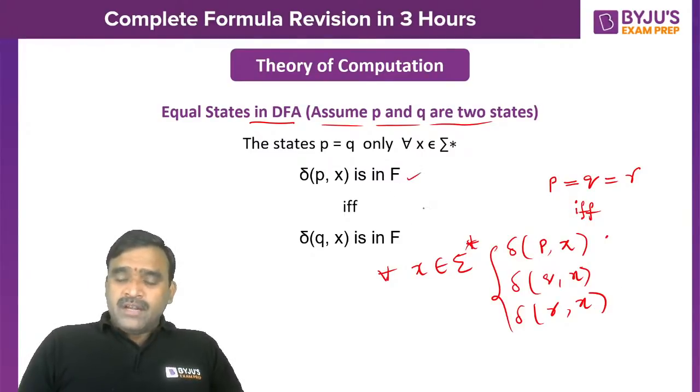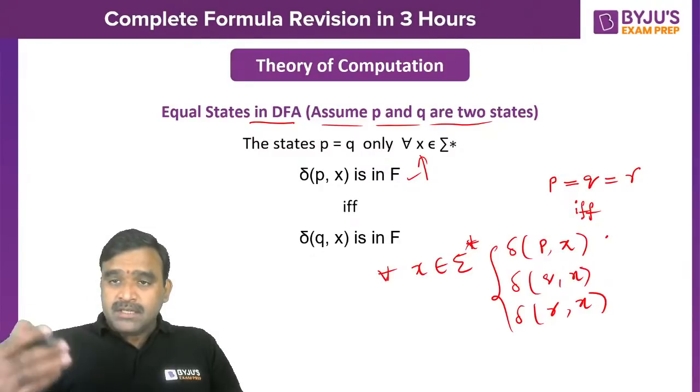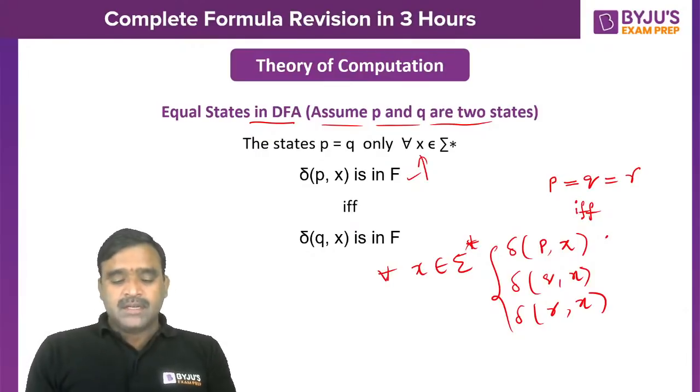This may be different final states. Either both must be in final or both must be in non-final states, but that should be satisfied for every string. Checking the equality for infinite strings is practically not possible. That's why when you are minimizing, from distinguishable states we will come to the equivalent states. Are you following? Any doubt regarding equal states?